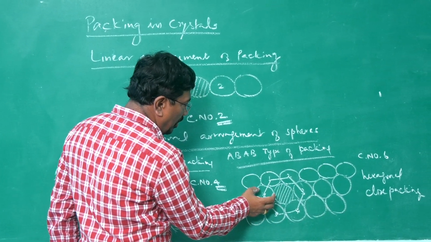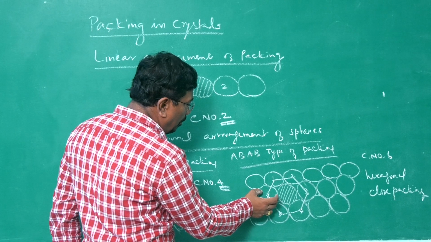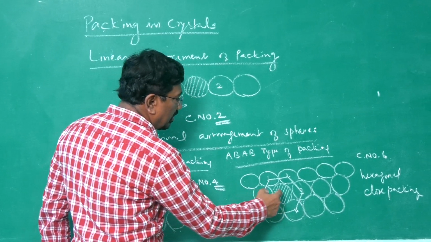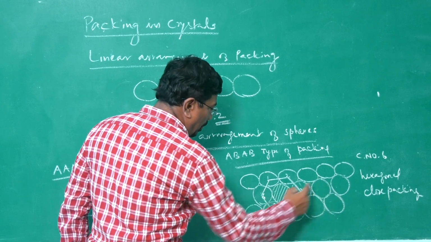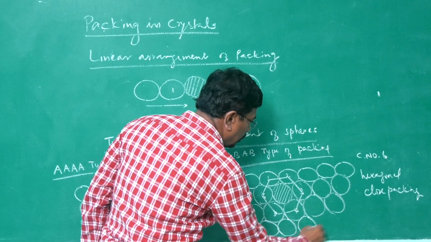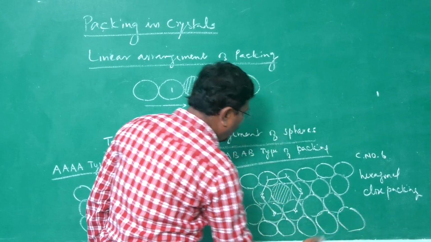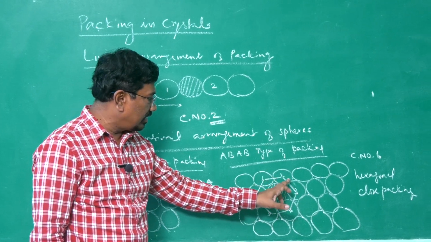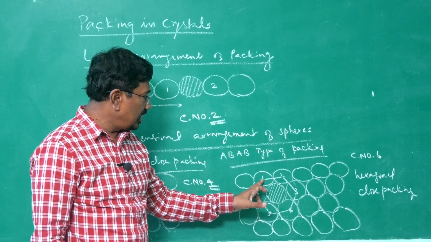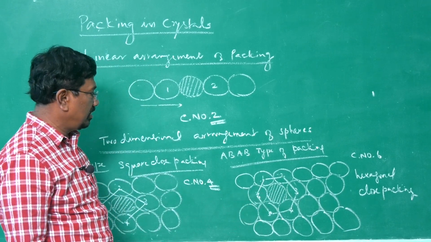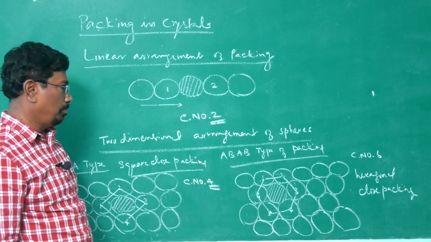Second layer, this one we call B type because it is not placed exactly over the other, it fills the gap. B type, A type, again we will be getting A type. This is said to be ABAB type. The coordination number, since it is in direct contact with 6 other spheres on the same plane, its coordination number is 6 and it is hexagonal close packing.